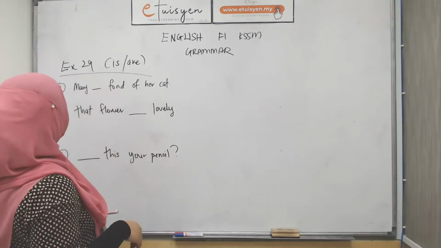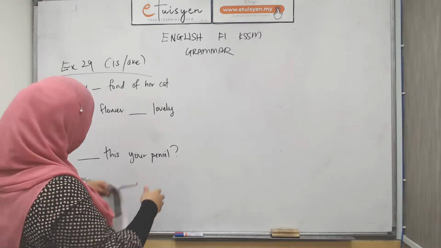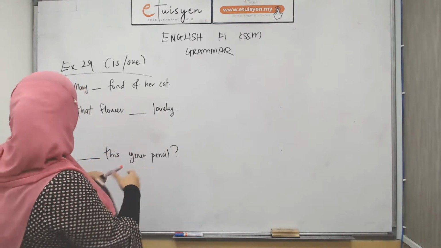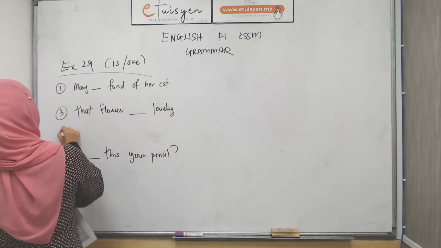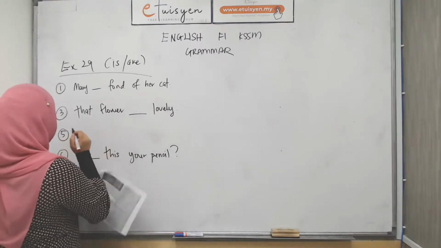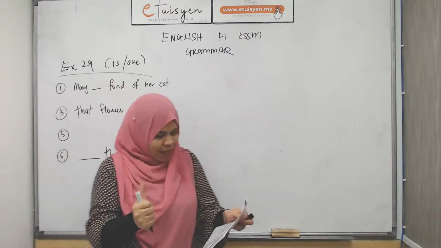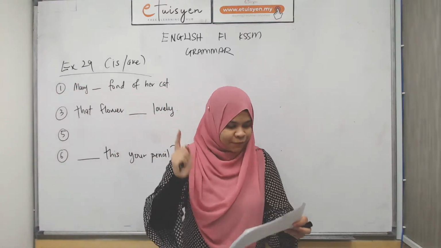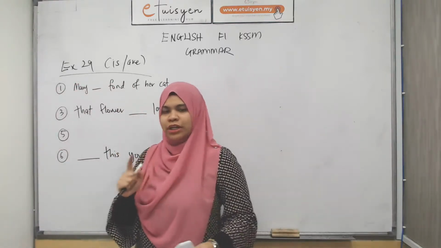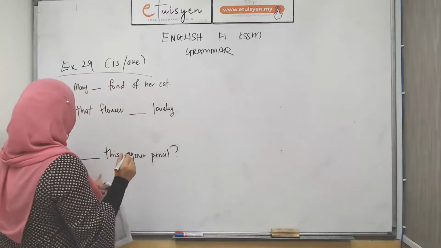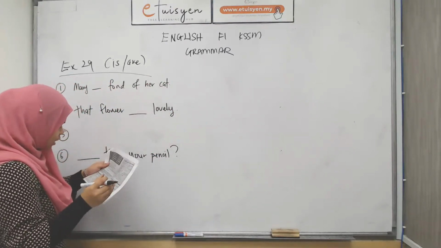Okay. Hey, you know what? Can I add another one? Probably let's do number 5 also. Sorry, number 5 also. So 1, 3, 5, 6. That's what we're gonna do. Have a look at it first. I'll give you a few seconds, and then we're gonna cover it together.